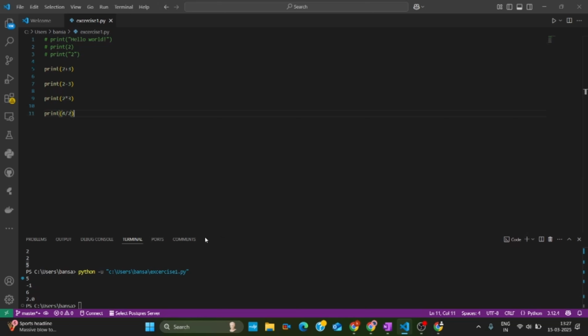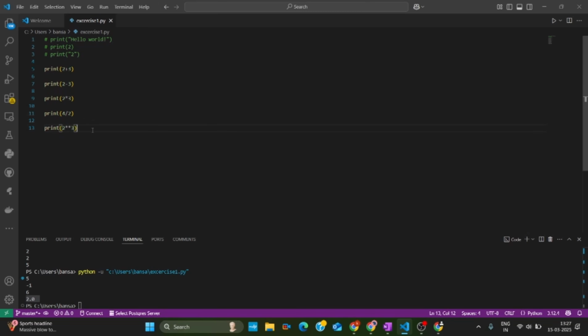It gives 2 plus 3 equals 5 here. When we use subtraction, 2 minus 3, it will return minus 1. For multiplication, 2 times 3 gives us 6. And for division, it will give 2.0. As we know, it will return a float value in division. And to calculate the power of any number, we will do print 2 raised to the power 3.